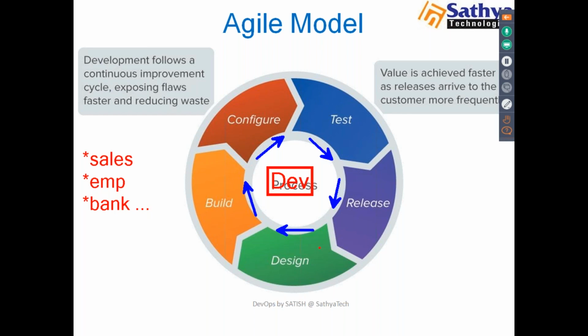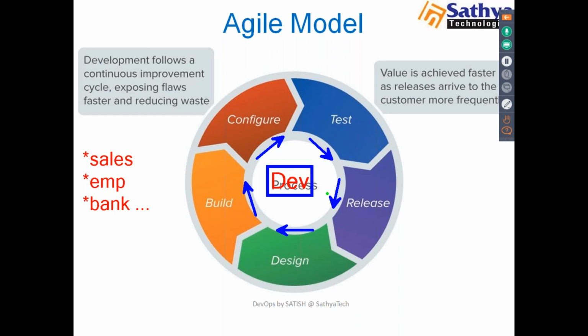It's fine. But we come to the limitation of Agile. Agile will always focus on continuous development. But we know a project means, is it only development? No, right? We have to deploy it and we have to maintain.